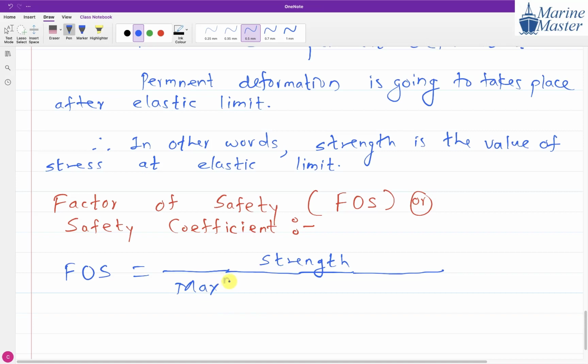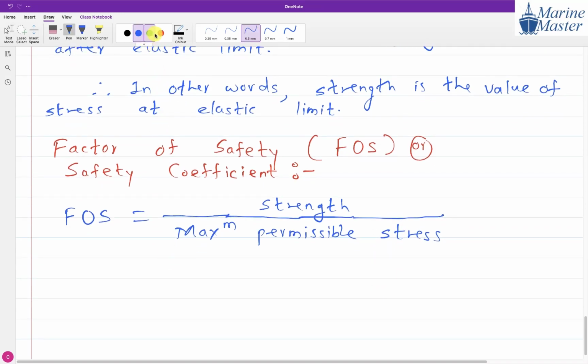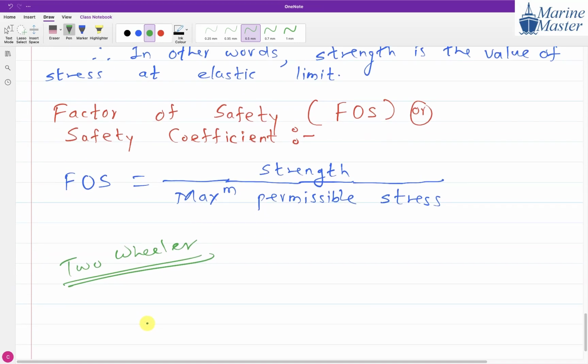What is meant by factor of safety? Strength divided by maximum permissible stress. Now guys, what is the meaning of this? I will explain with an example of a two-wheeler. Tell me, maximum how many people can sit? So the strength of the two-wheeler is 4 people. In a critical situation, 4 persons can sit on the two-wheeler.